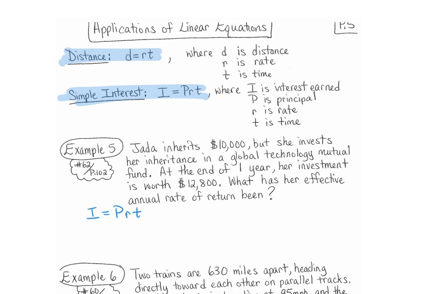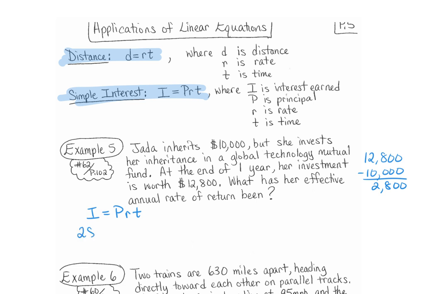Now let's figure out what we know. We know that her investment is worth $12,800. So I, which is her interest earned, if we know she inherited $10,000 and she invested that, and then her investment after a year was $12,800, that means $12,800 minus $10,000 is the interest that she earned.